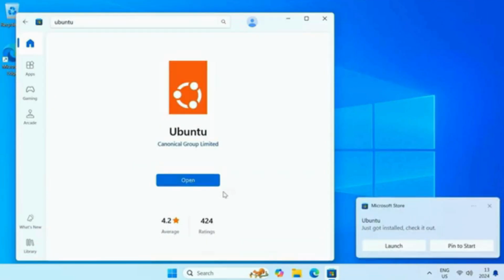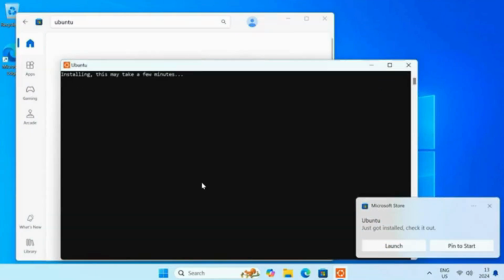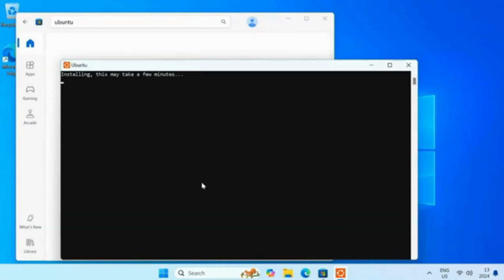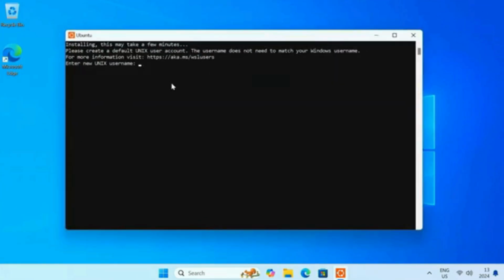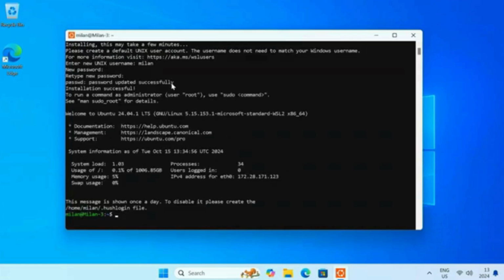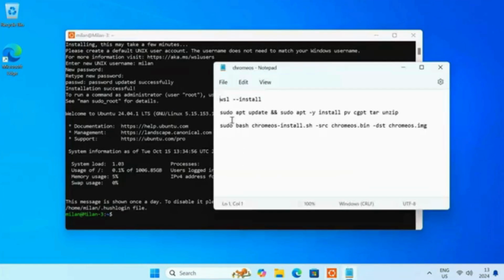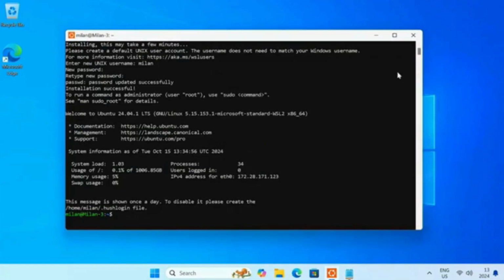After installing Ubuntu, open it. The Ubuntu command line interface will appear. You will be prompted to create a new username and password for your Linux environment. Just do it to complete this setup. Now you have a Linux environment ready to go. Next, enter this command to update the system and install the required packages for the Brunch framework to function correctly.